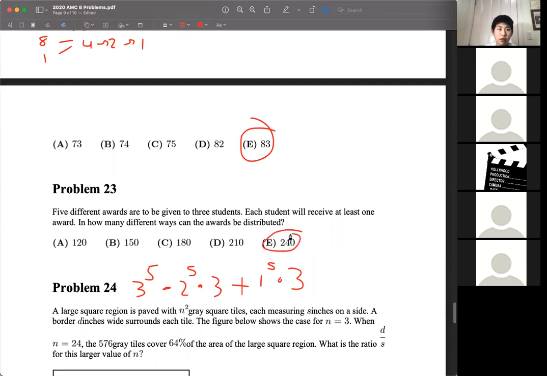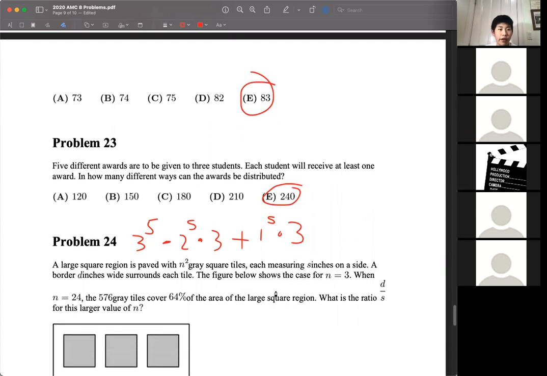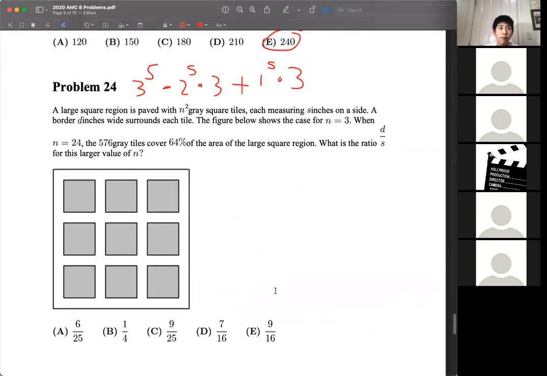240. This problem's a little bit complicated. This uses something called the principle of inclusion and exclusion, which you can look up on AOPS after this.